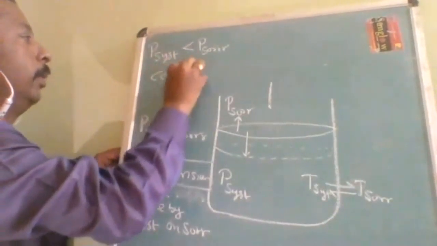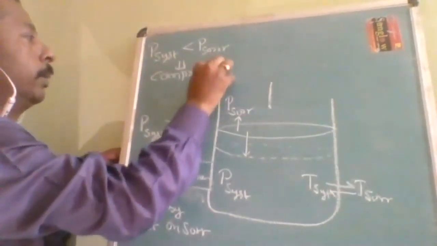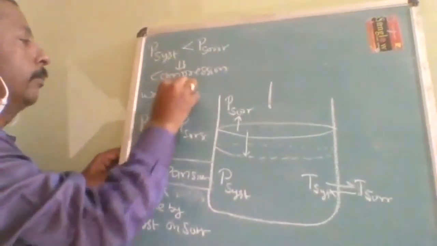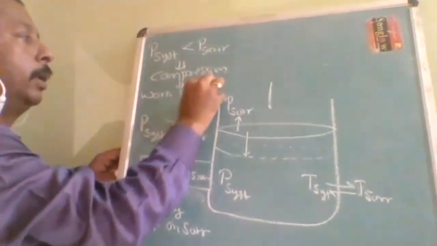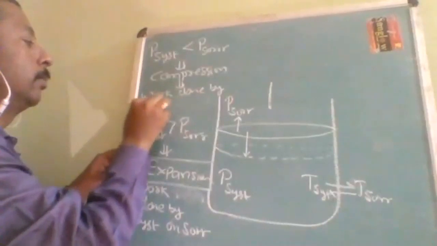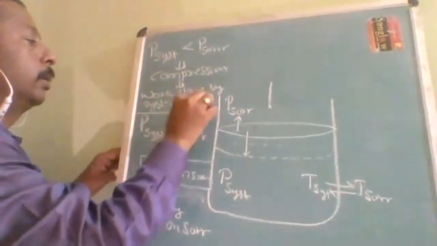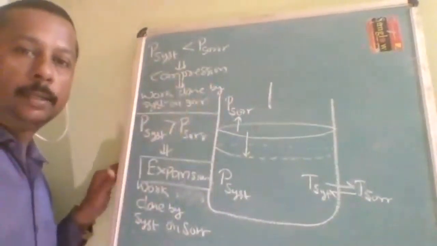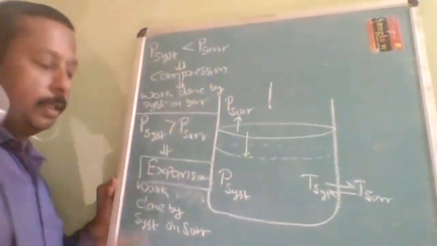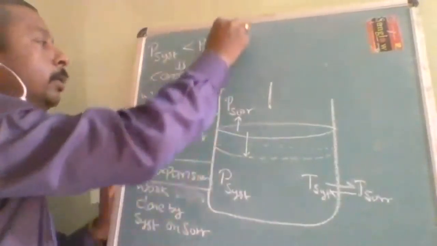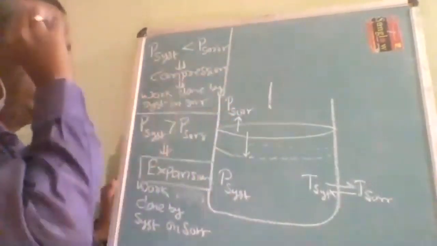During compression, work is done on the system by the surrounding. What is that convention? I will tell you separately.